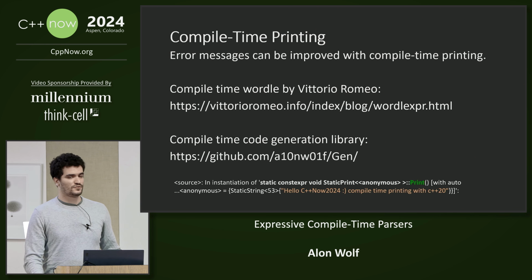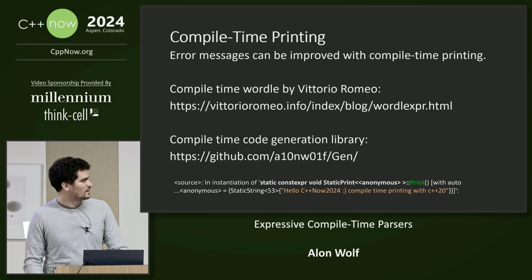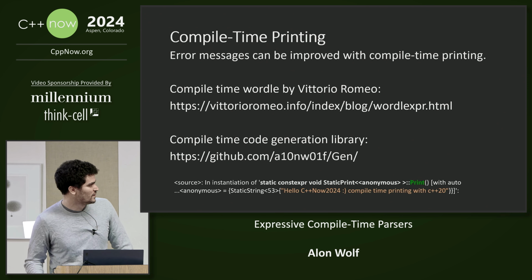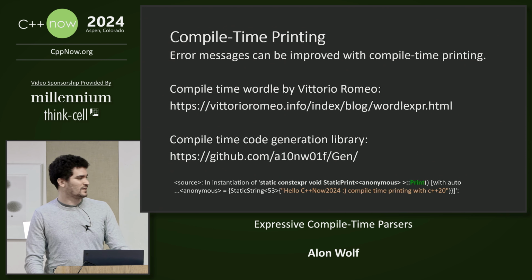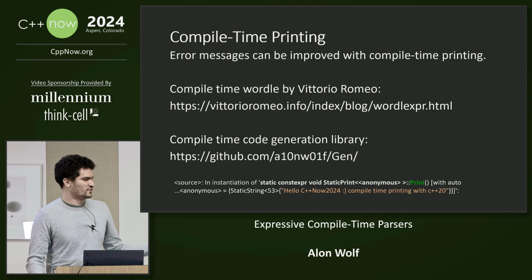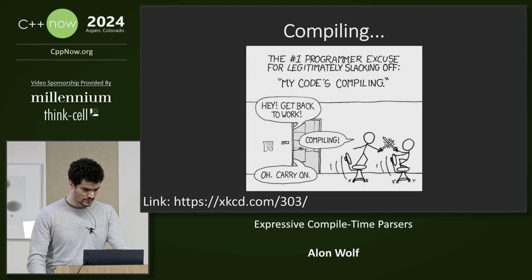There are some ways to print a string at compile time. Vittorio used it and talked about it in his blog post to implement compile time Wordle, and I use it to create compile time code generation libraries. Here you can see below a code of what compile time printing looks like. And for more information, you can check the links here.